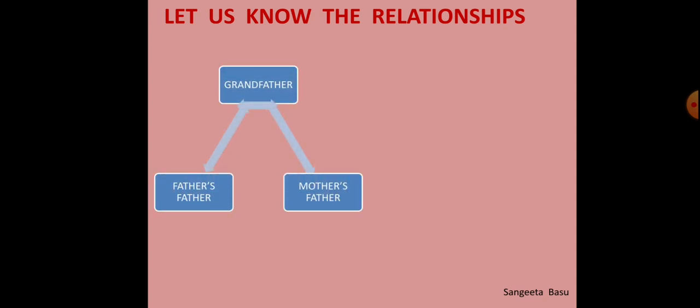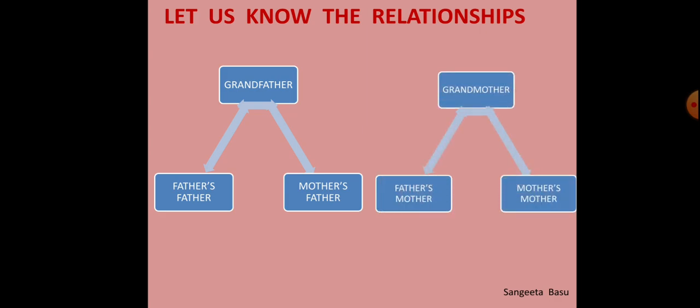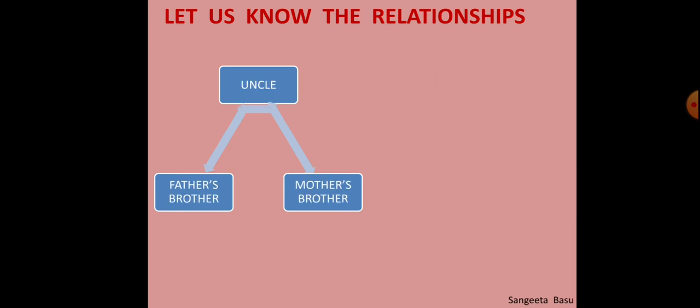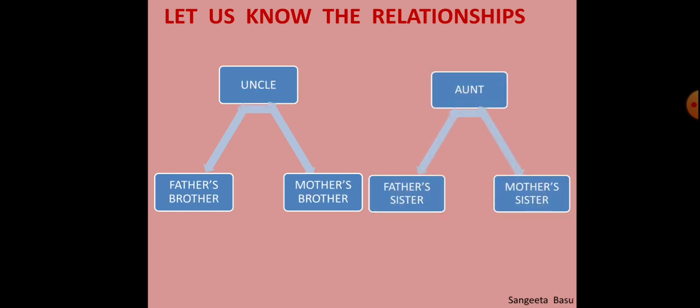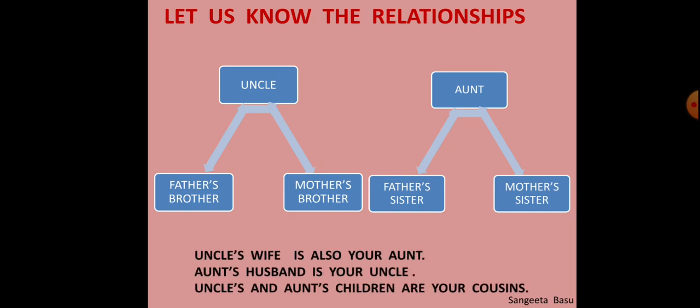Let us know the relationships. Grandfather is father's father and mother's father. Grandmother is father's mother and mother's mother. Uncle is father's brother and mother's brother. Aunt is father's sister and mother's sister. Uncle's wife is also your aunt, and aunt's husband is your uncle. Uncles' and aunts' children are our cousins.